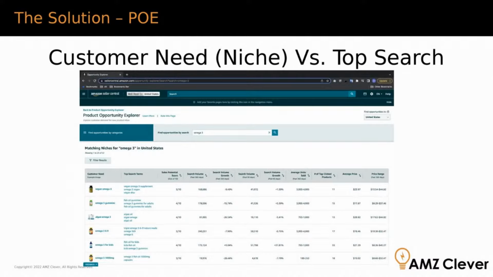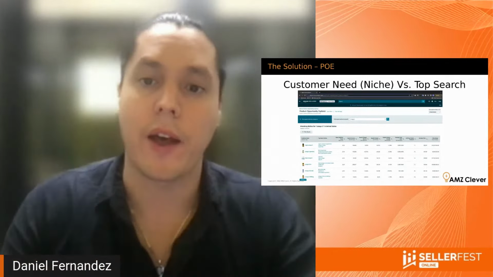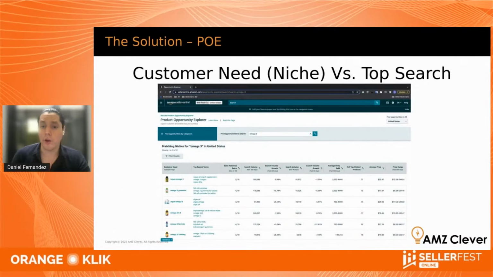Now this is relative to different niches. In general, for example, here on omega-3, 11 could be a low number or it could be a high number. It depends on the specific niche. I would say at least you want to see 15, 20, maybe more in that column. You also get average price, but price is a different subject. It's possible to sell more expensive and be more premium and still do well. So it really depends on what you're selling.